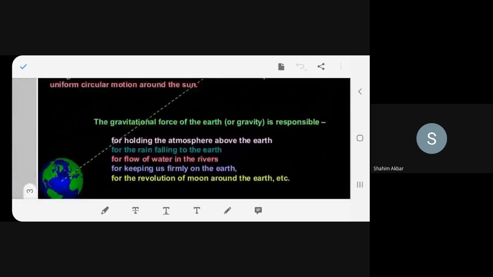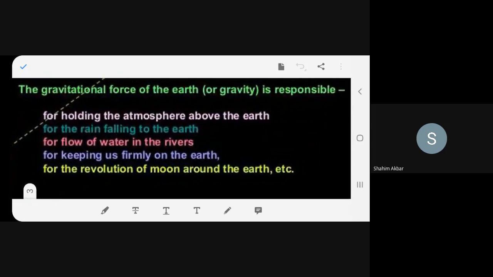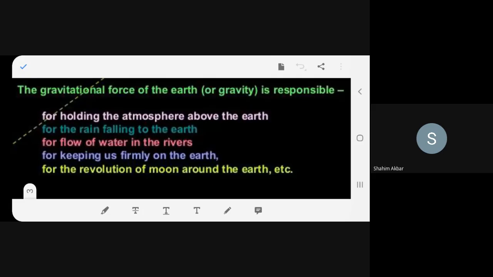Now you see what this gravitational force, or gravity, is responsible for, one by one. If you can explain, well and good. First one is, say,